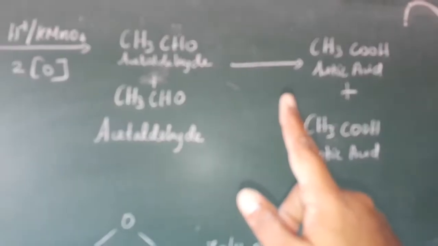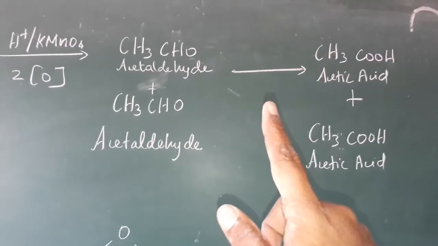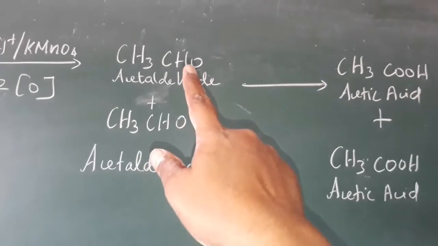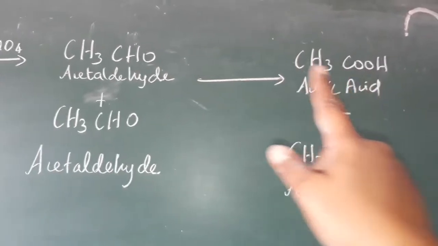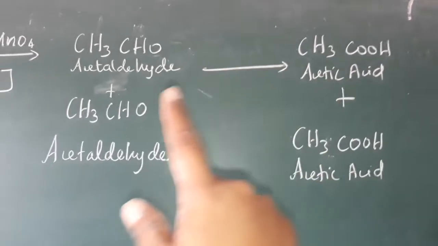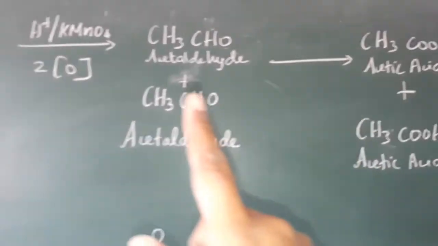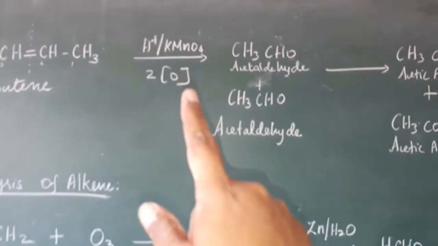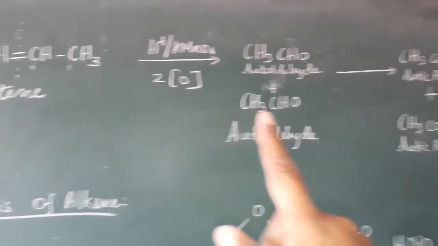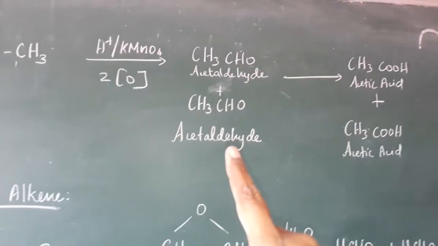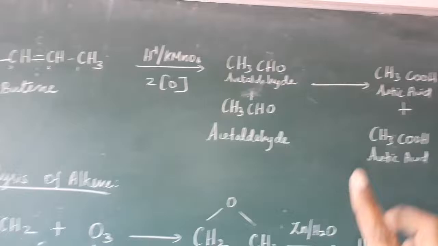Afterward, once again oxidation is undertaken and 1 more oxygen is added, so we get acid. So acetaldehyde becomes acetic acid. This acetaldehyde also becomes acetic acid. So while adding acidified KMnO4, the 2-butene becomes 2 moles of acetic acid. First of all, it changes to 2 moles of acetaldehyde, afterward 2 moles of acetic acid.